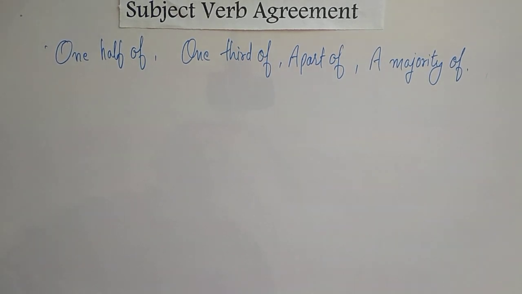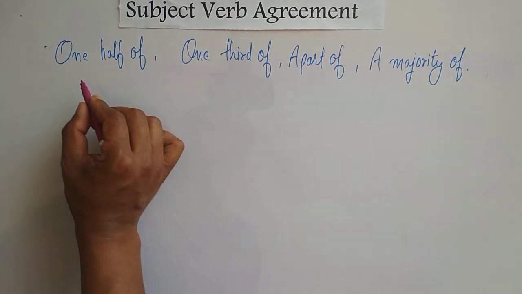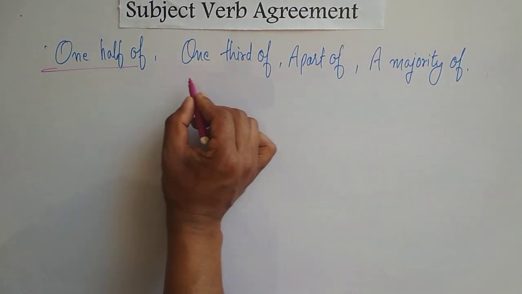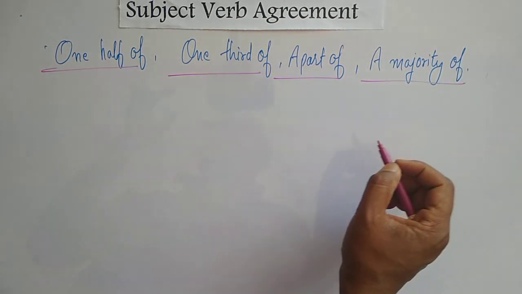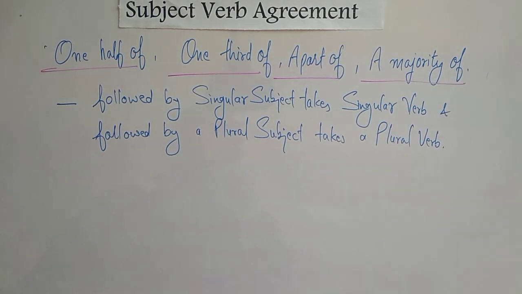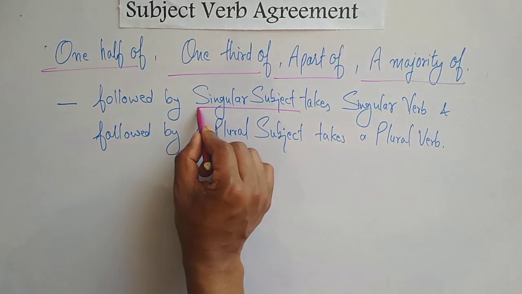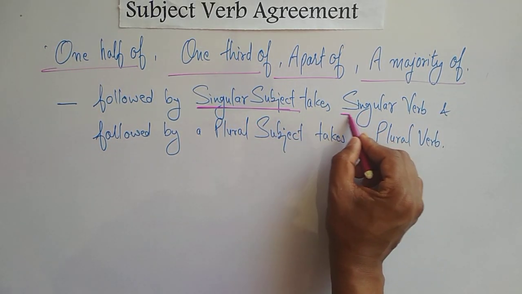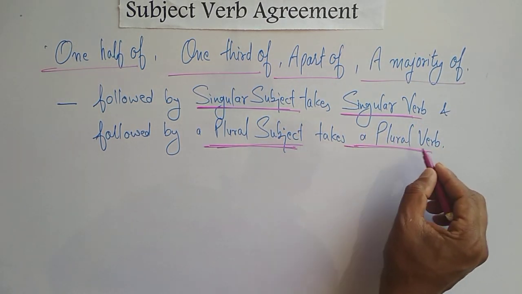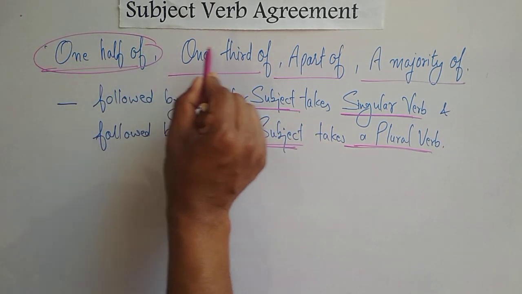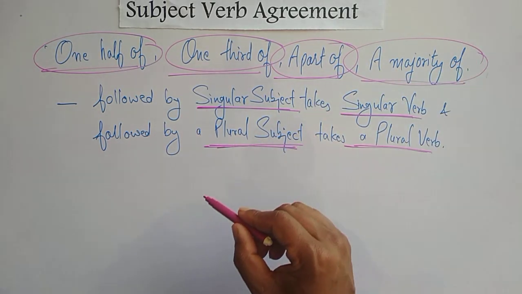Dear students, if in a sentence you have expressions or phrases like 1/2 of, 1/3 of, a part of, a majority of as a subject, what will you do in that situation? If these expressions are followed by a singular subject, they take a singular verb, and if followed by a plural subject, they take a plural verb.